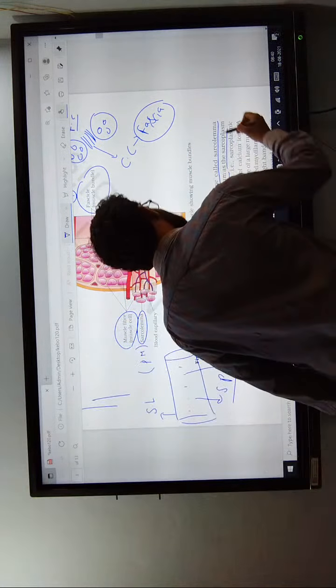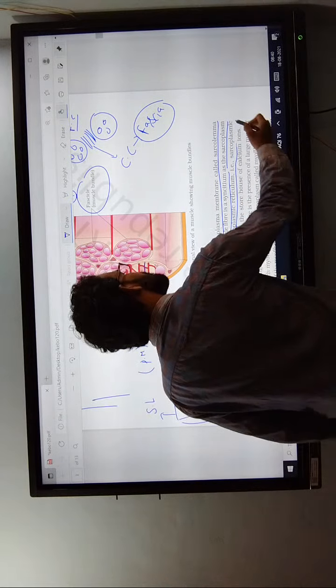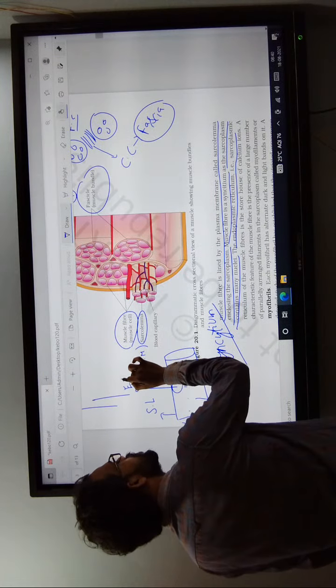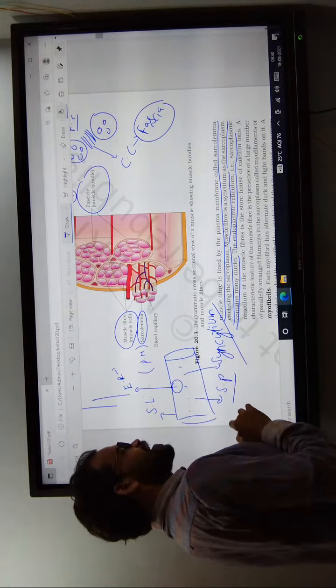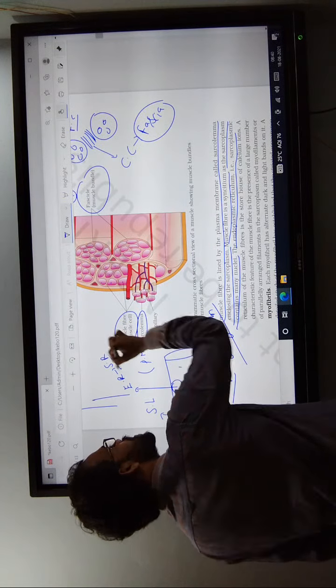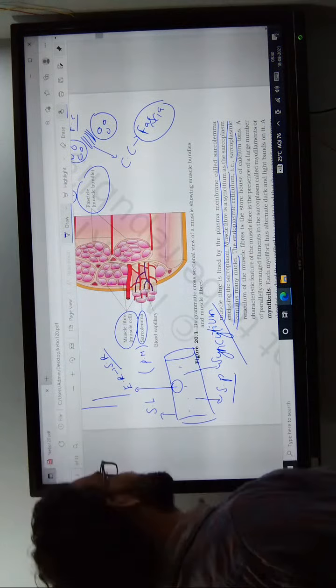Next, as the sarcoplasm contains many nuclei, the endoplasmic reticulum of the muscle cell is known as the sarcoplasmic reticulum.